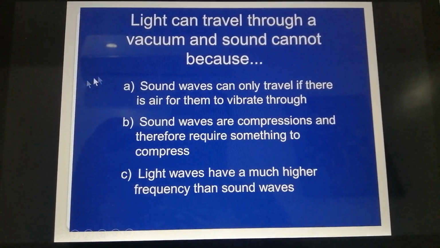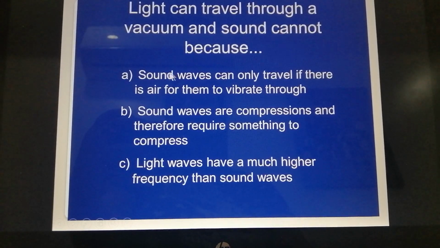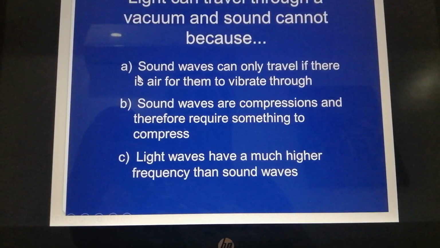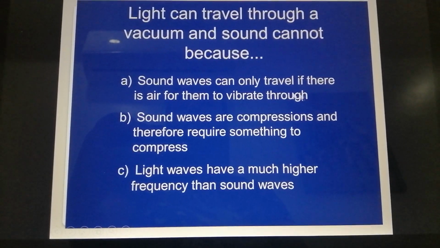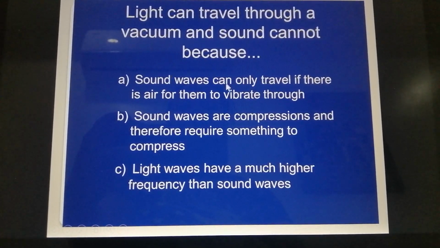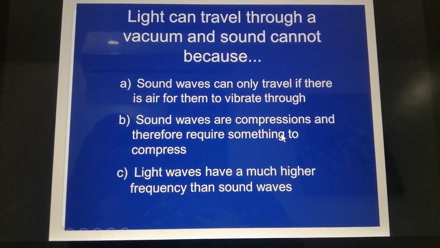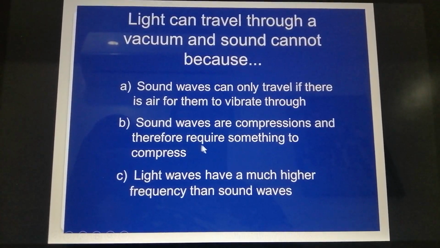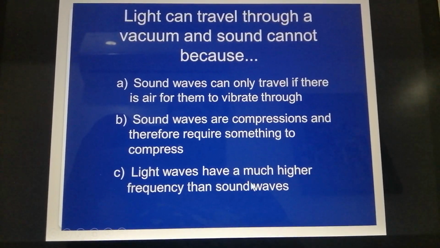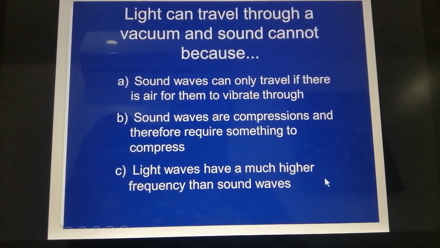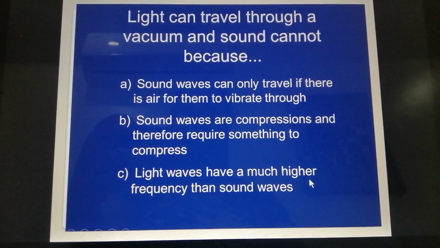The difference between the light and the sound is that sound can travel through the air because it needs particles, it needs matter, while sound waves are compressions, they are not transverse waves, and the light has higher frequency than the sound. It has a higher number of waves than the sound.